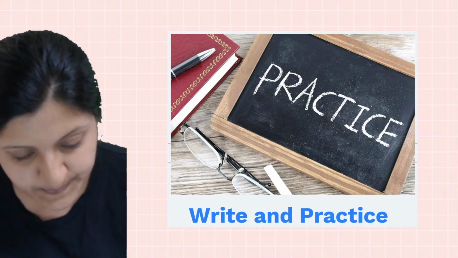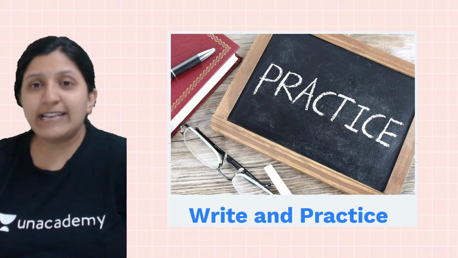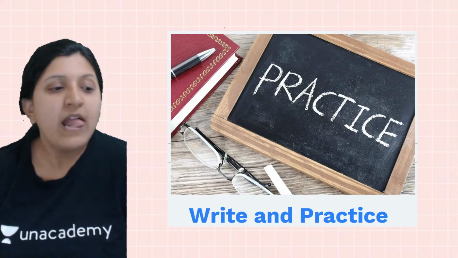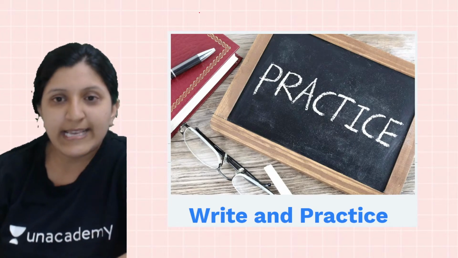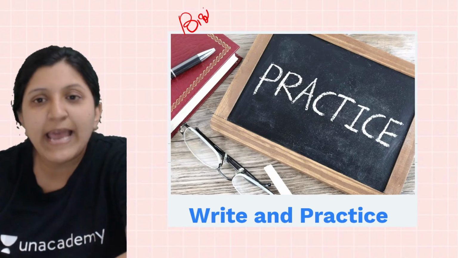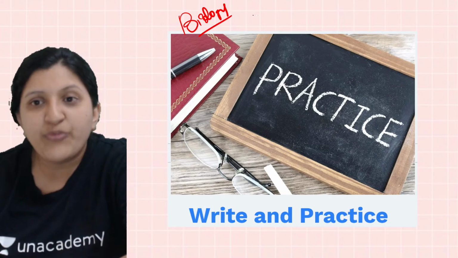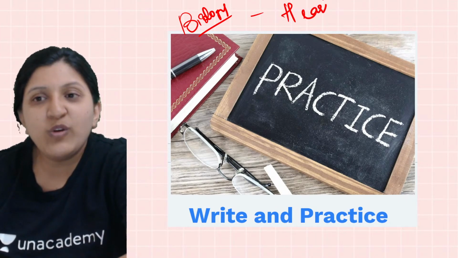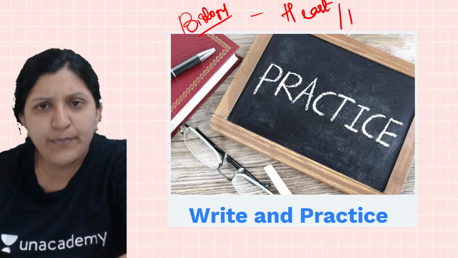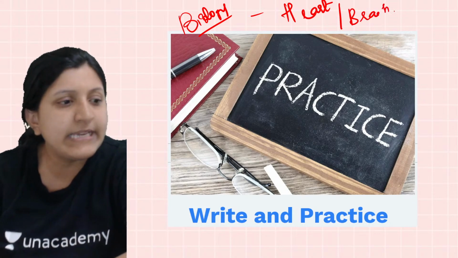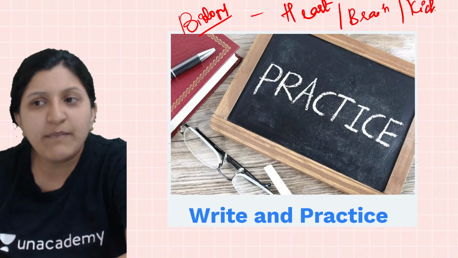Next is practice. What exactly are you going to practice? Let's say you are studying now. I'll take an example of bio itself. In biology you look at the diagram of a heart, or a brain, or maybe a kidney, any diagram that you look at.